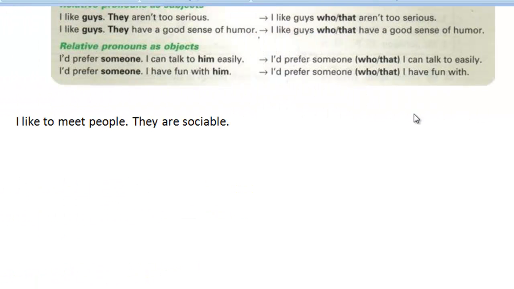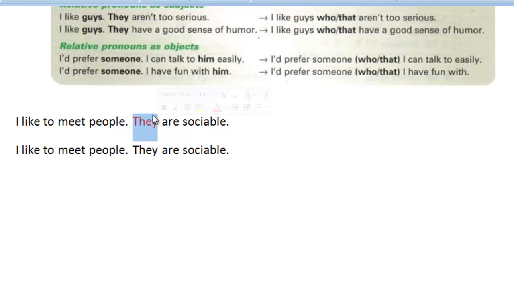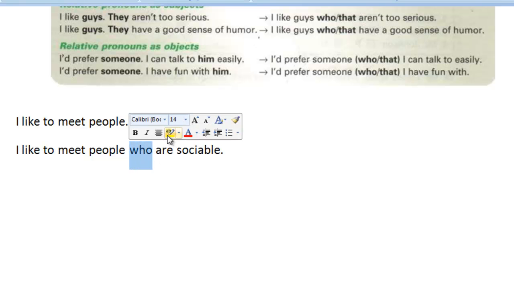Now let me get you to do a few examples. We're going to do one last one together and then I'm going to have you do a few more. We want to take these two pieces of information. I like to meet people. They are sociable. So we've got two pieces of information, and we want to put these two together. We're just going to remove the pronoun they, and change it for a relative pronoun, either who or that.